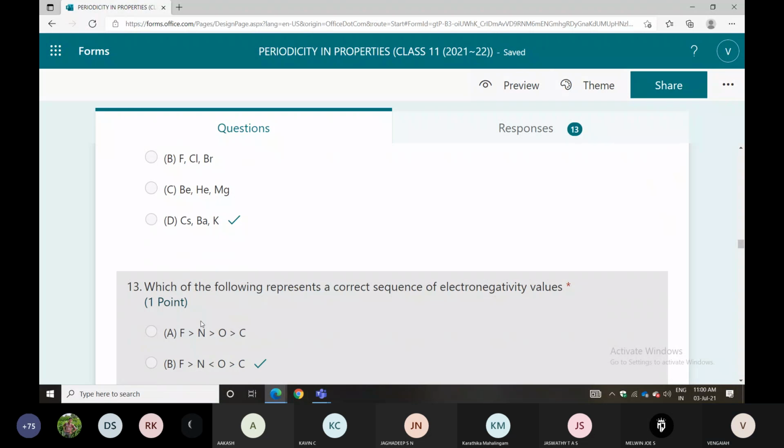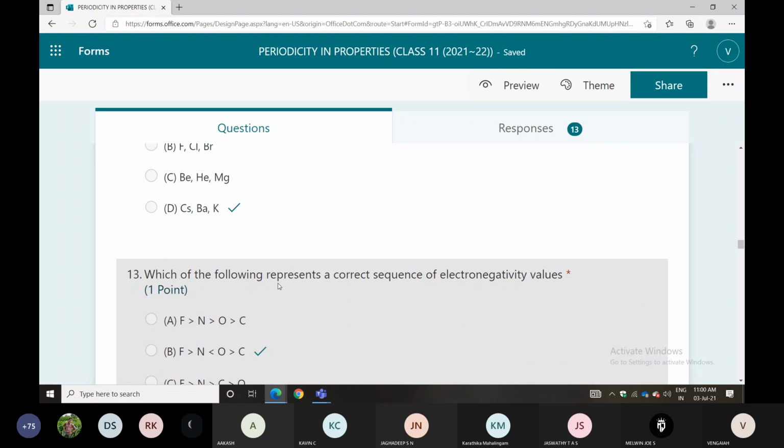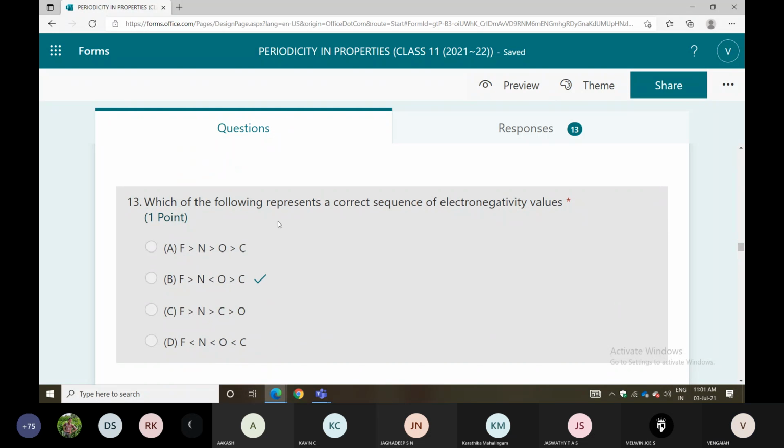Next one: which of the following represents a correct sequence of electronegativity values? Look here.